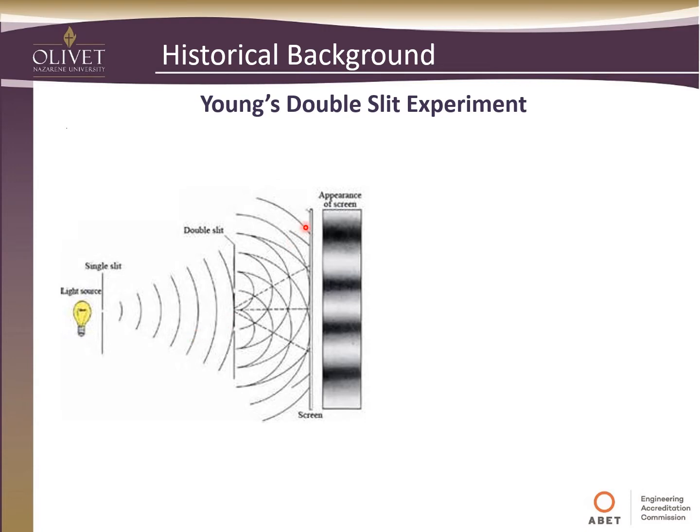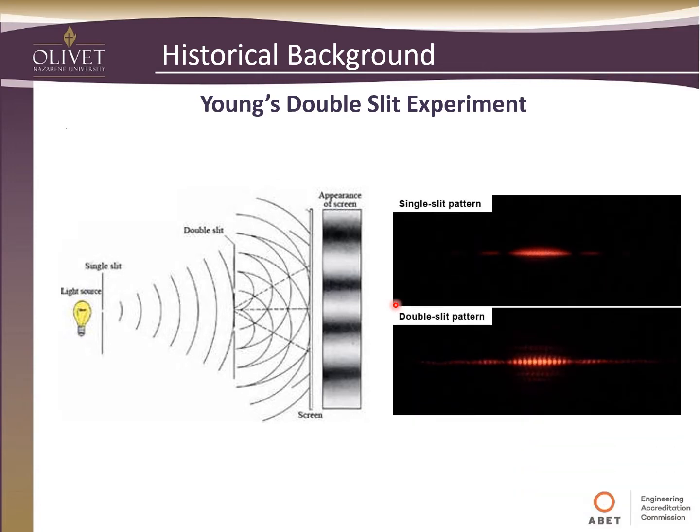So what happened was, when he did the double slit experiment, he had a pattern much like you see here, of dark and bright, dark and bright, dark and bright spaces. Well, this upset a lot of people as they didn't understand what was going on. Here's an actual photograph of a single slit on the top. You can see, as we expect, it's bright in the middle and kind of fades off as you go in each direction. Then the double slit is pretty striking. I mean, you see all these patterns of bright spots and then dark spots in between.